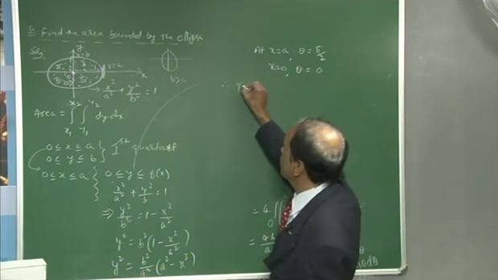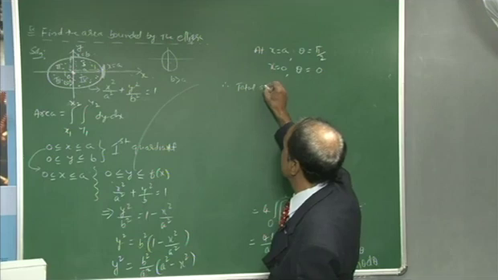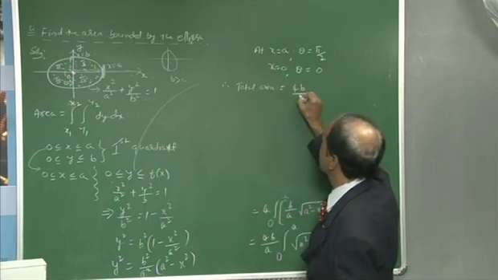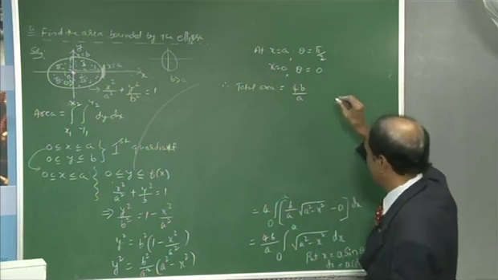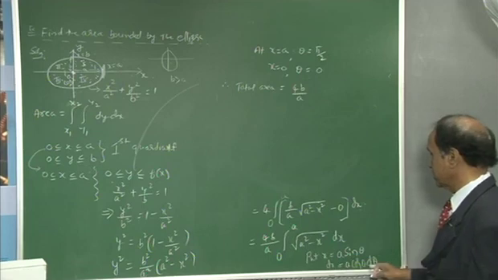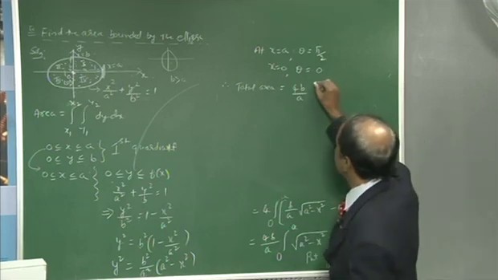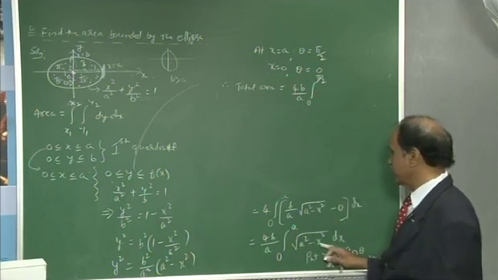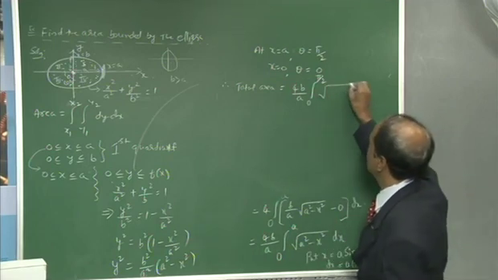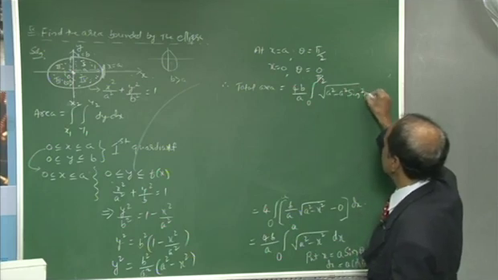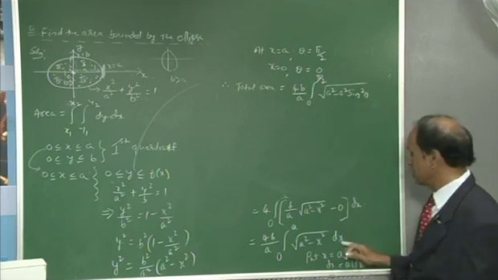Therefore, total area is equal to 4b by a, then x equal to a sin theta we have taken. It is integration 0 to pi by 2 of root of a square minus a square sin square theta, and the value of dx.